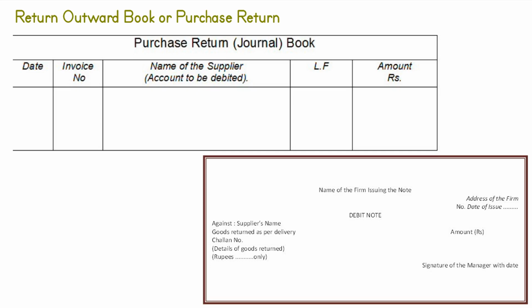Purchase return book is displayed in upper side. For every return, a debit note, in duplicate, is prepared and the original one is sent to the supplier for making necessary entries in his book. This debit note is shown on lower side.